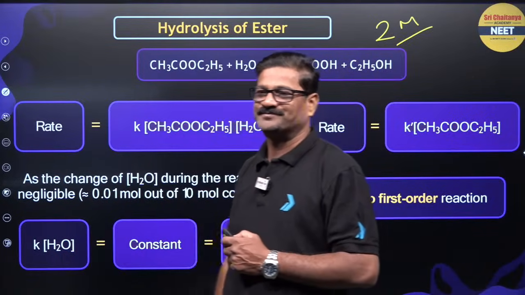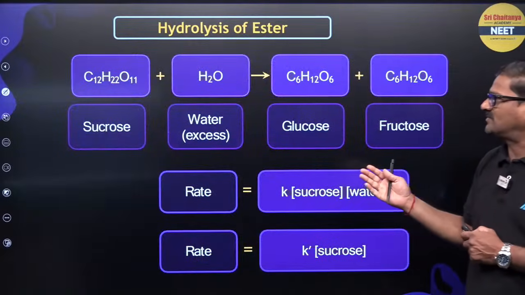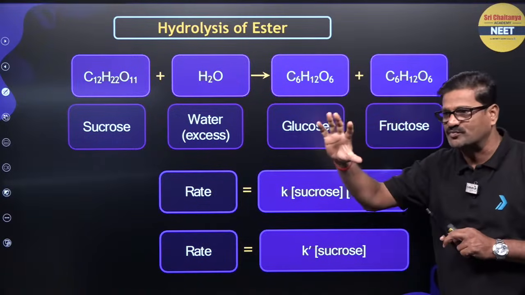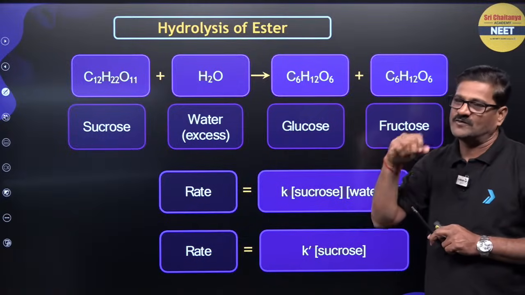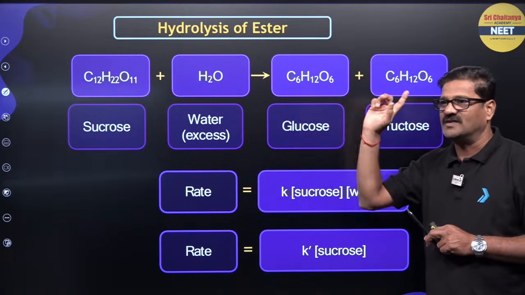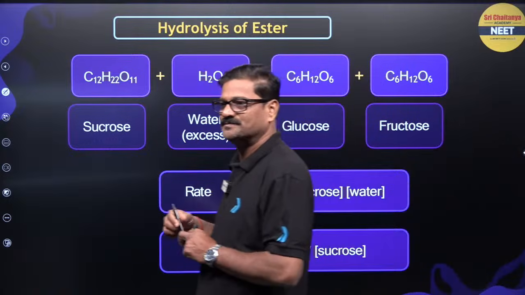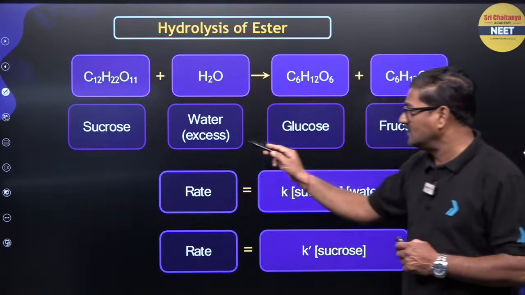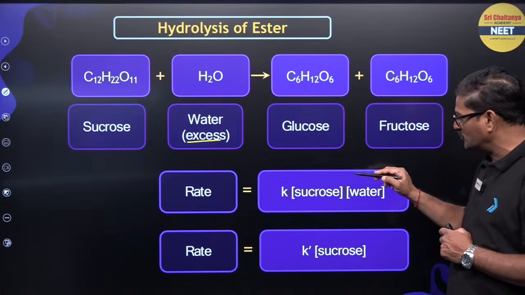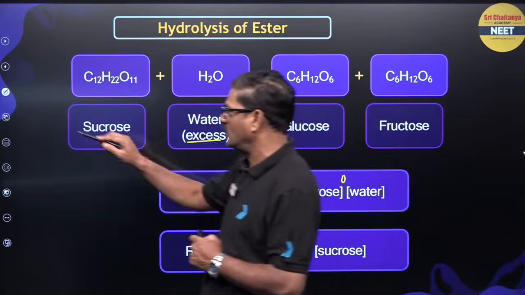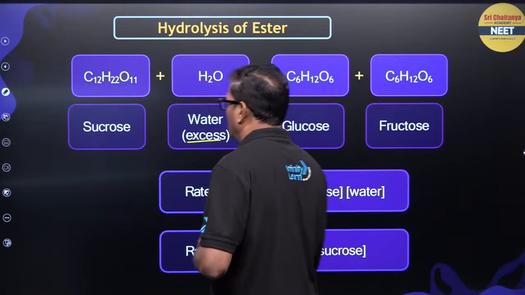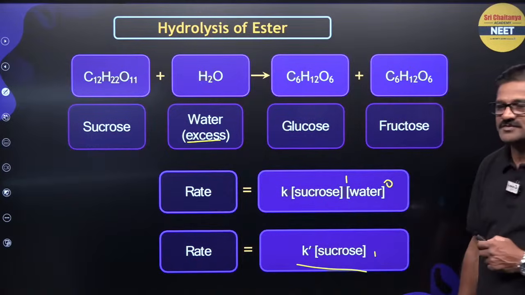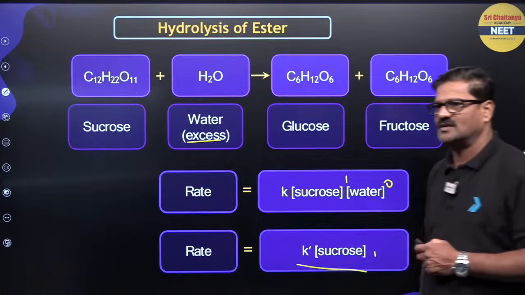Any doubt, children? You can also say hydrolysis of sucrose is going to give glucose and fructose. In that process the optical activity gets reversed. So this is called inversion process. This is called inversion of sugar. And in that, if water is taken in large excess, the rate is going to be sucrose to the power 1 and water to the power 0. So the overall order of the reaction is going to be a pseudo first order reaction.